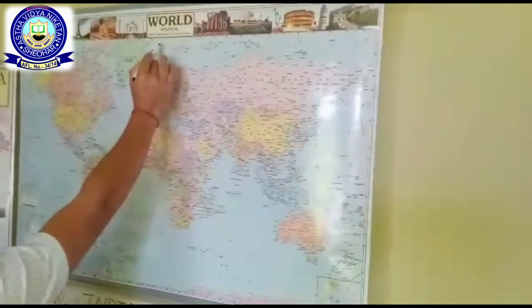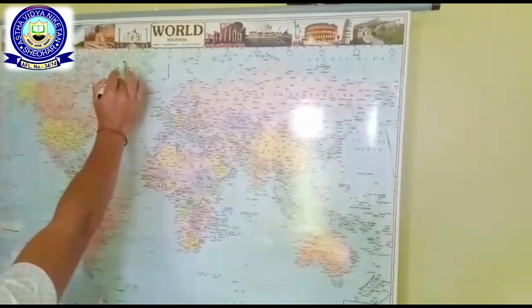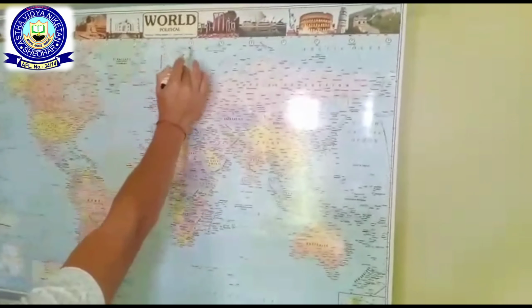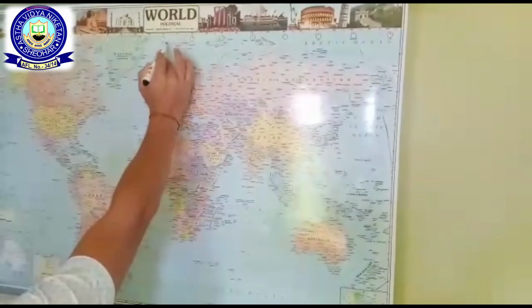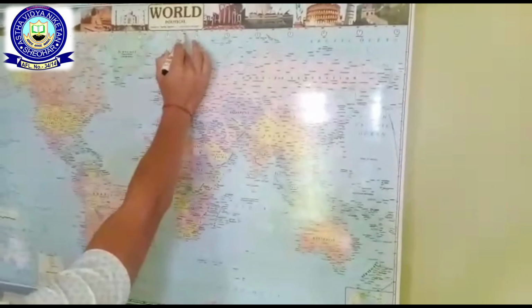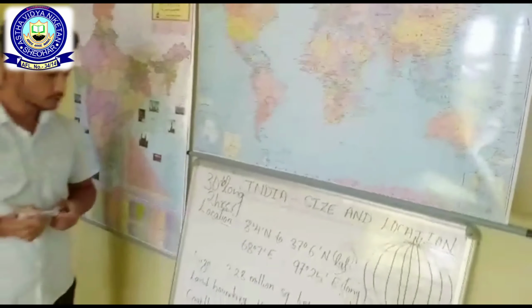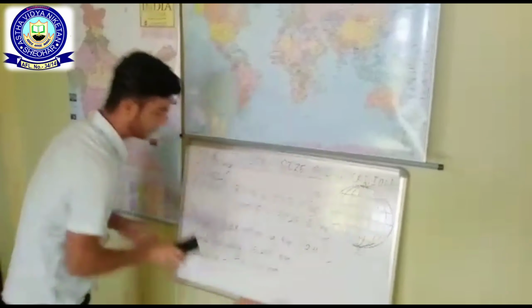Here it is 12 noon. If we move westward or eastward, every 30 degrees of longitude makes a time difference of 1 hour. Okay, so let's start.